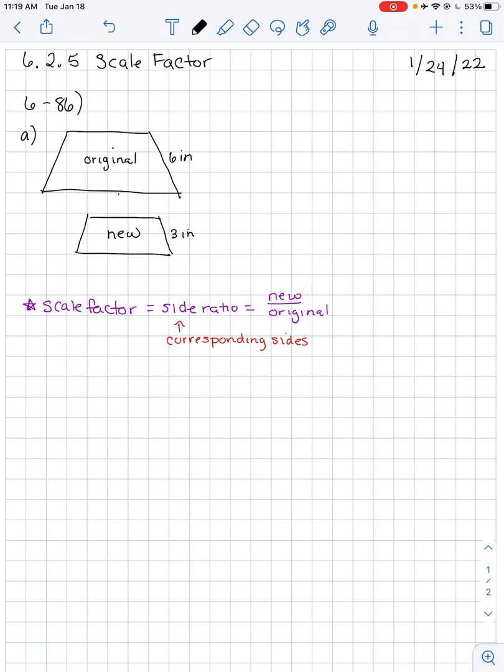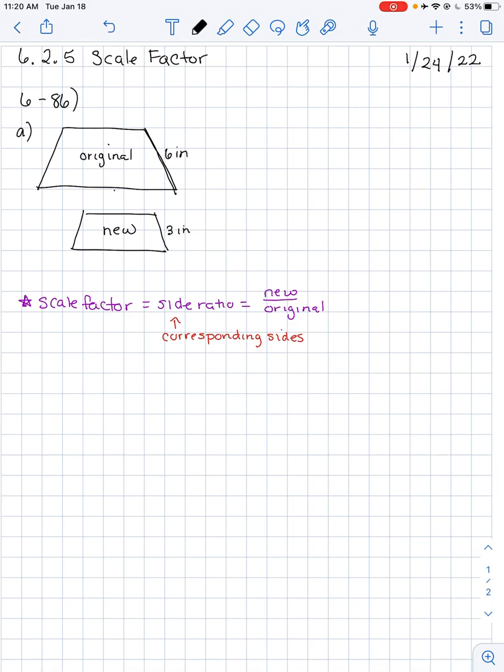The question gives you two trapezoids and asks you to determine the scale factor for each pair of similar shapes. Basically, what they're asking you to do is find what the sides of each original shape are multiplied by to get the new shape. So they give you the sides for the right side of 6 inches on the original and 3 inches on the new, but then they also give you the bottom, and they tell you that the bottom of the original is 12 inches and the bottom of the new is 6 inches.